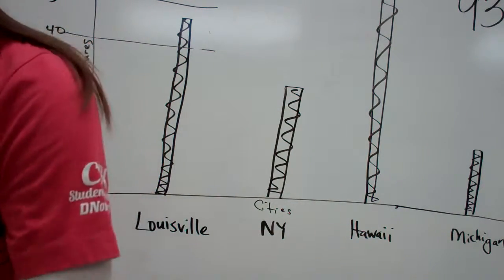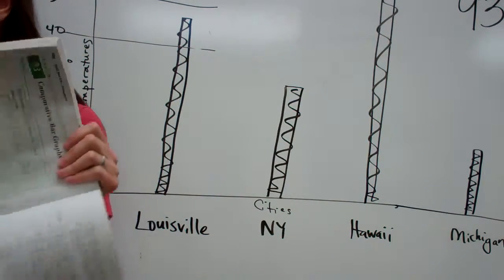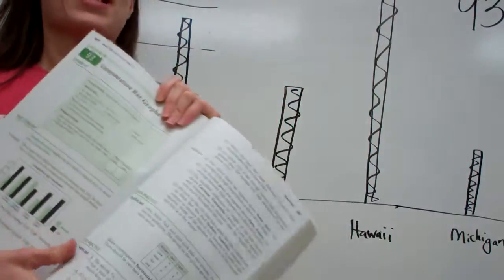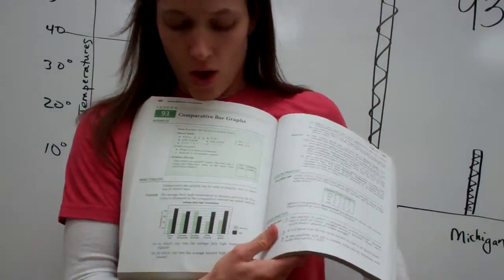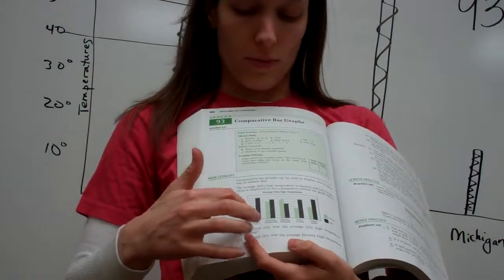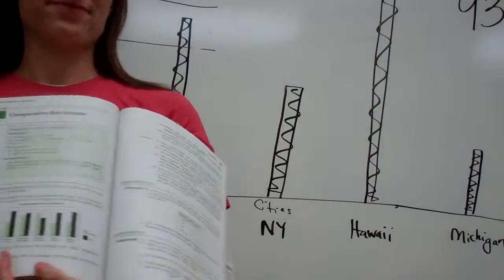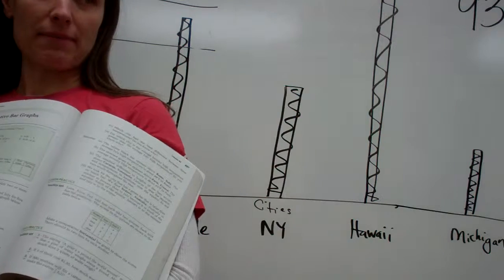Okay, so let's review this. I'm fixing to answer that question right now. Everybody look at this one. Why is it red, green, and black? What do you think?